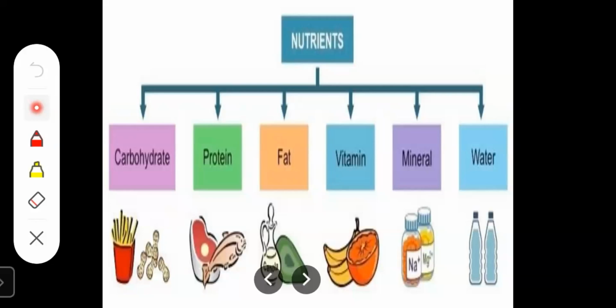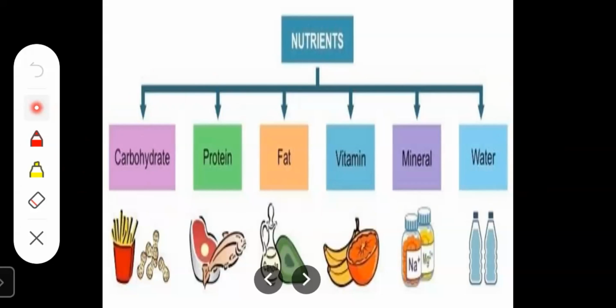We should eat a variety of foods that gives us the nutrients. Now, let us see, there are 6 types of nutrients: carbohydrates, proteins, fats, vitamins, minerals, and water. All these 6 types together are called nutrients.